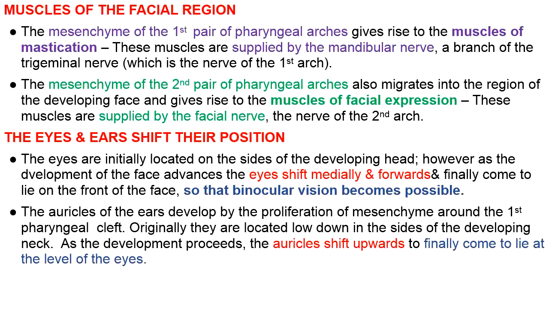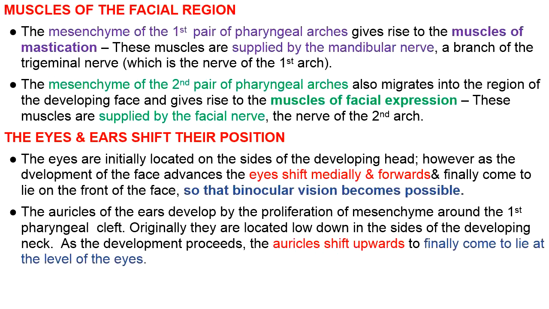But in the region of face, we know are also present other muscles, and they are the muscles of mastication mainly, and these are supplied by the mandibular nerve, which is a branch of the trigeminal nerve, that is the nerve of the first arch. The mandibular branch supplies the muscles of mastication. So these muscles are present in the region of face. They are derived from the mesenchyme of the pharyngeal arches. And this topic we have already discussed.